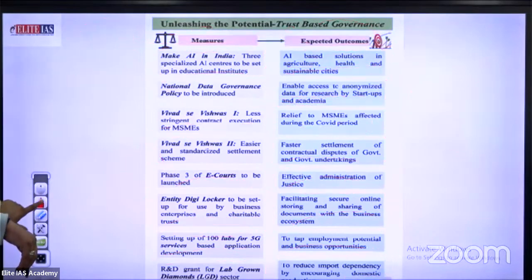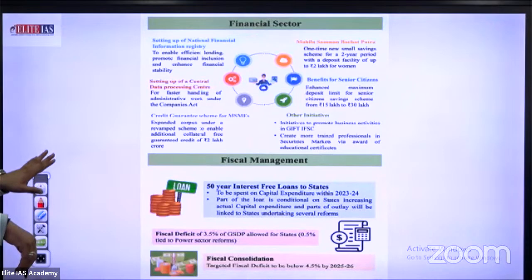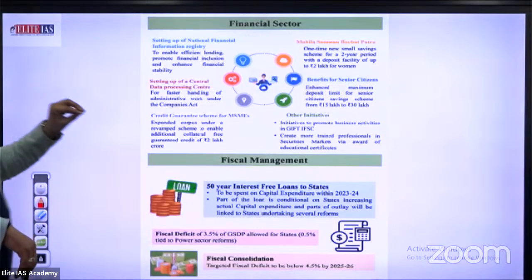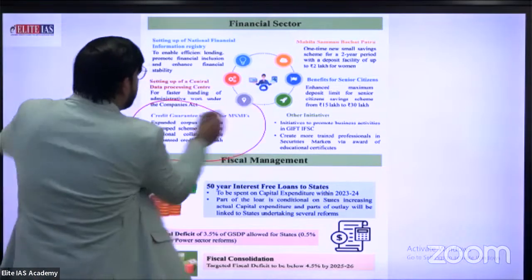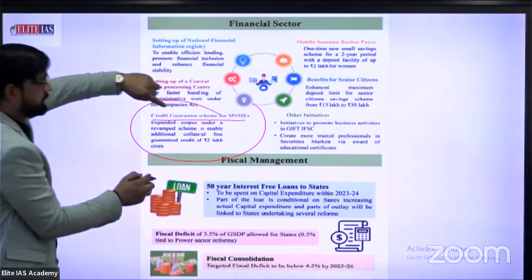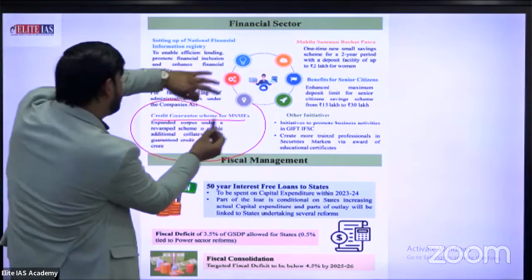Let's see what's in our next slide. Financial sector, please. Just focus on the important things. What is the important thing? First one in this slide: credit guarantee scheme for MSMEs. Circle it now, credit guarantee scheme for MSMEs.